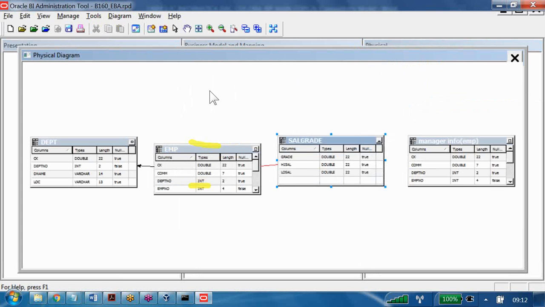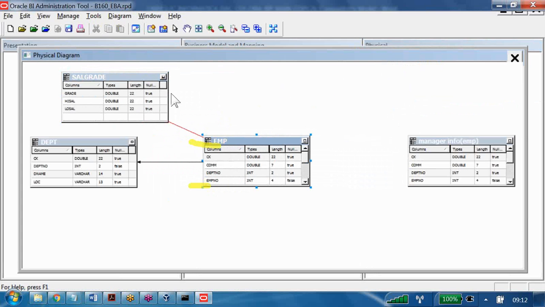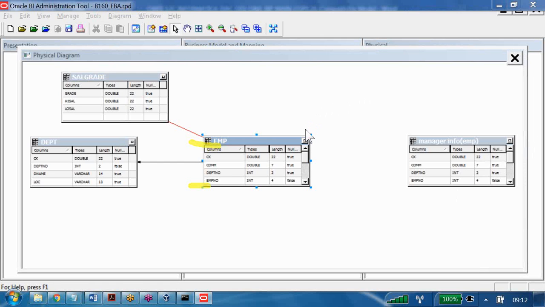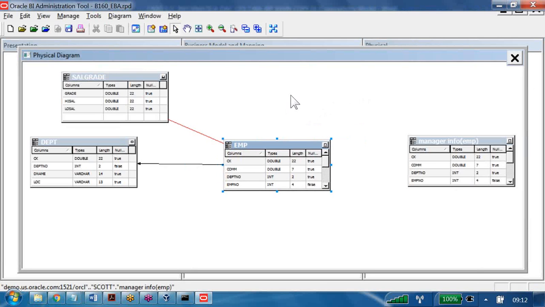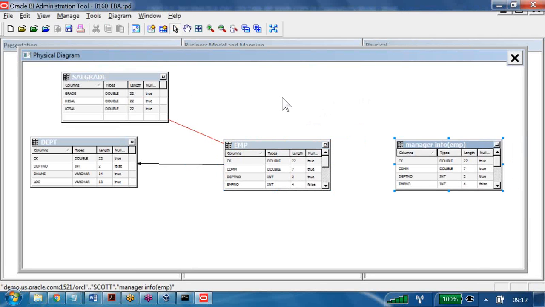Now the problem is, where is the primary key, where is the foreign key? These two tables I have to join now. We don't have it. Second, how many records are available in the EMP table, and how many records are available in the manager table? The same number of records. The second rule is also not helping.